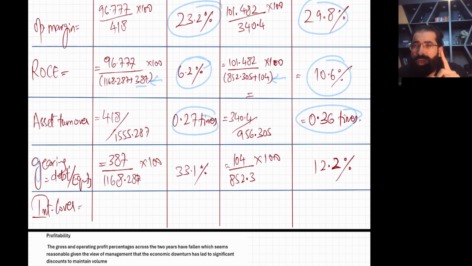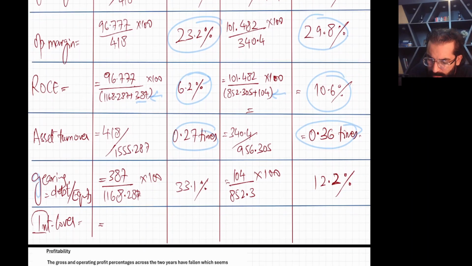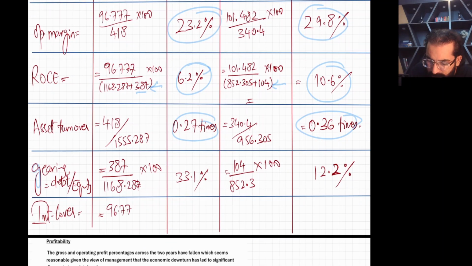Interest cover, the formula is PBIT divided by interest expense. So what is the PBIT in this question? 96.777 divided by interest expense. Go and see the question. It's 10.067, because everything is in million. So this will be, let me write here, 9.6 times. Okay, and then you have 101